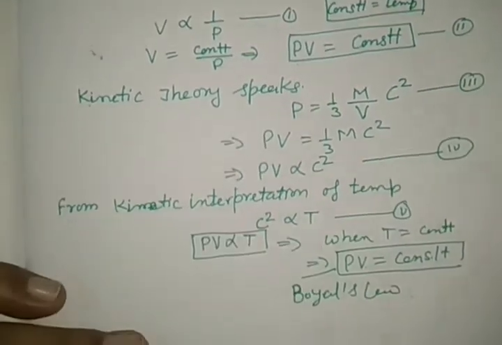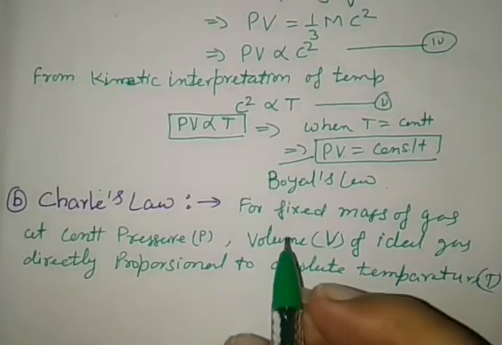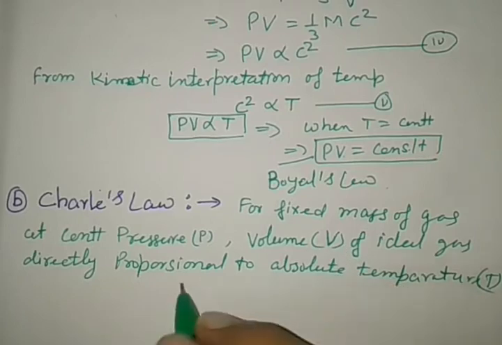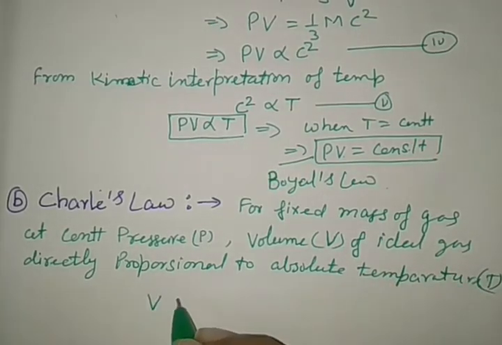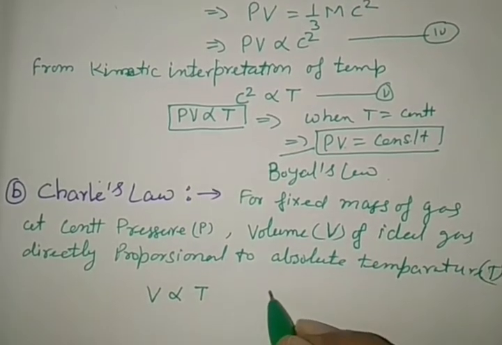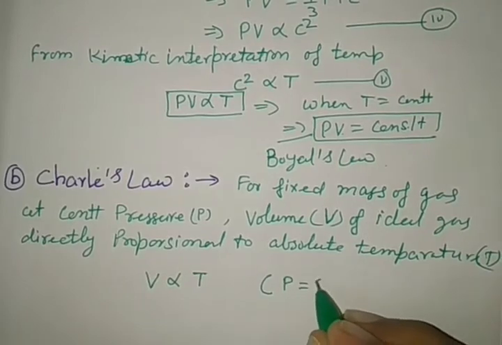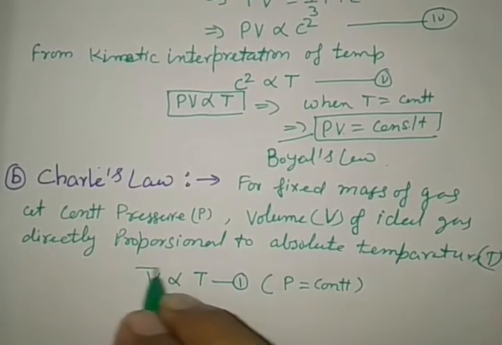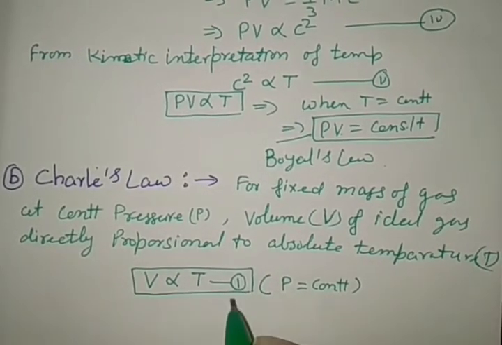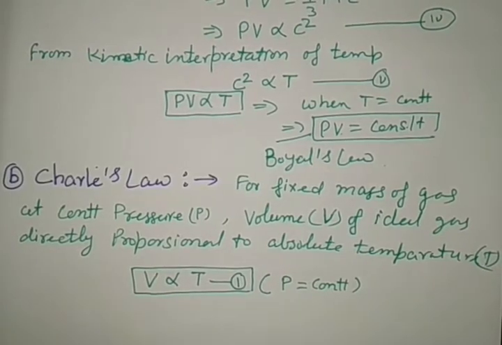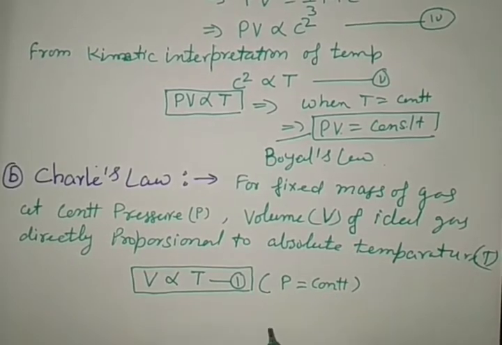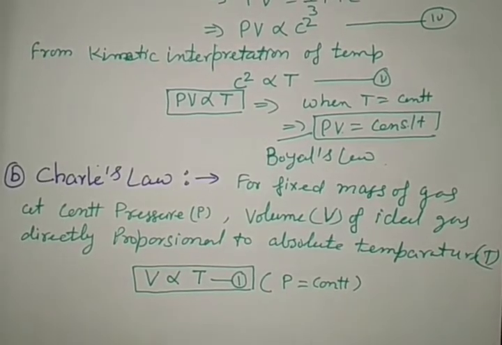Right? Now we are going to take second law. The Charles law is for fixed mass of gas at constant pressure, volume of gas V is directly proportional to the temperature when pressure is equal to constant. This is the Charles law here in this case. Now see how can we derive this Charles law by using ideal gas equation, by using kinetic theory of gas.